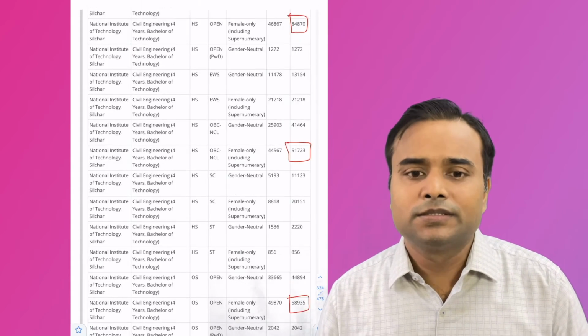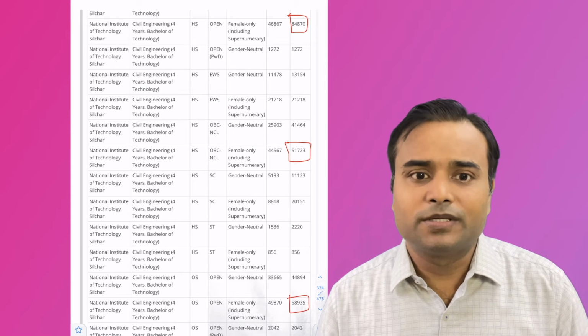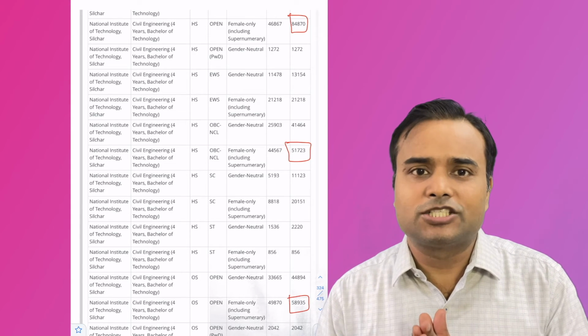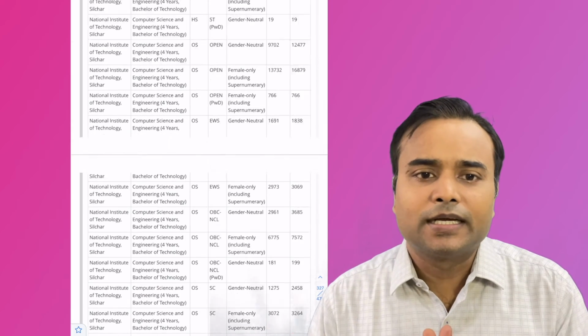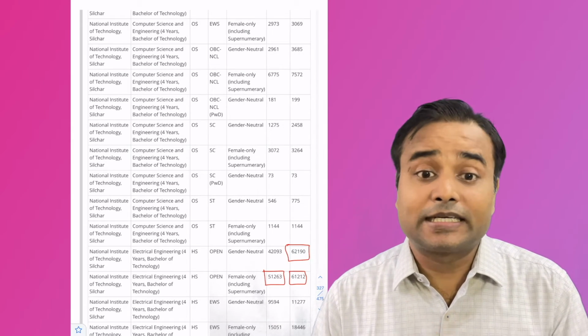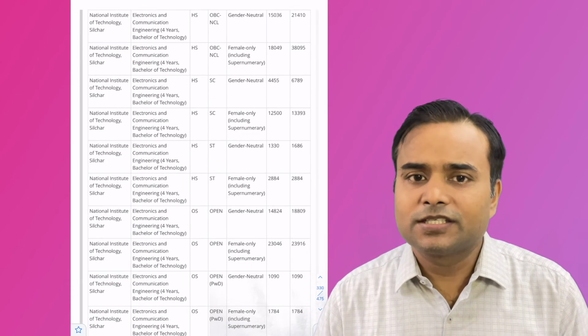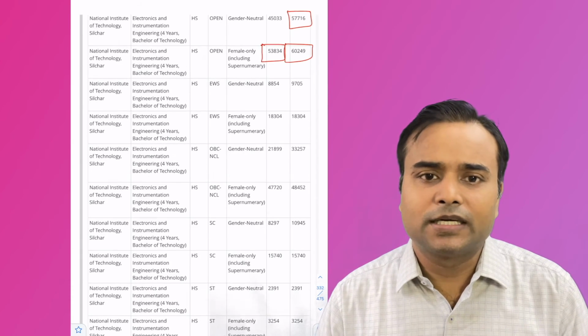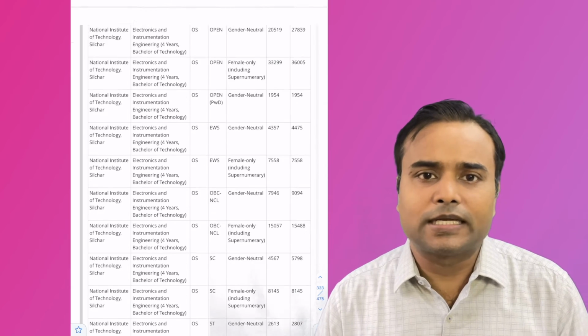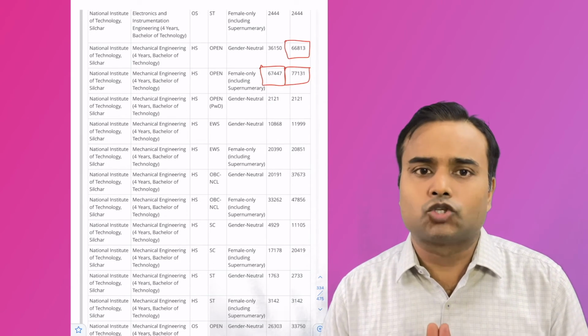NIT Rourkela physics was available, civil engineering was available. NIT Silchar civil engineering, electrical engineering was available, electronics and instrumentation, E&I in short form.